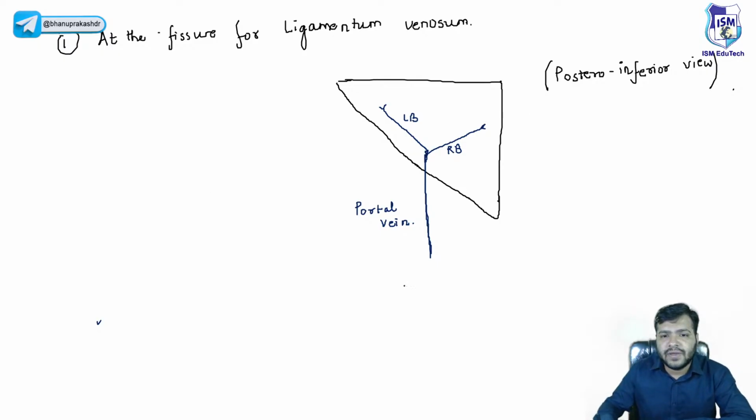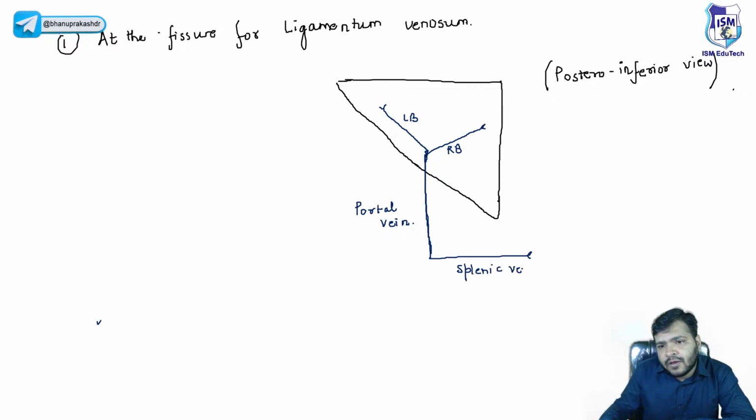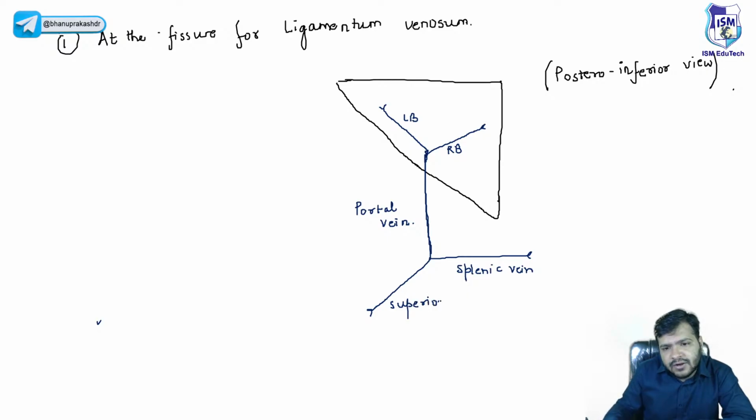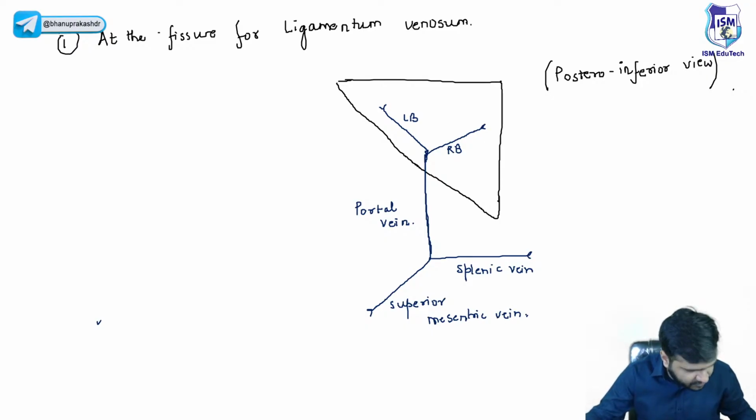Now this portal vein is formed from two veins. You already know this. We have the splenic vein and the superior mesenteric vein. I hope this is clear to everyone, because this is the basic structure that I'm going to use in every single diagram. Yes, Nirja, very good.